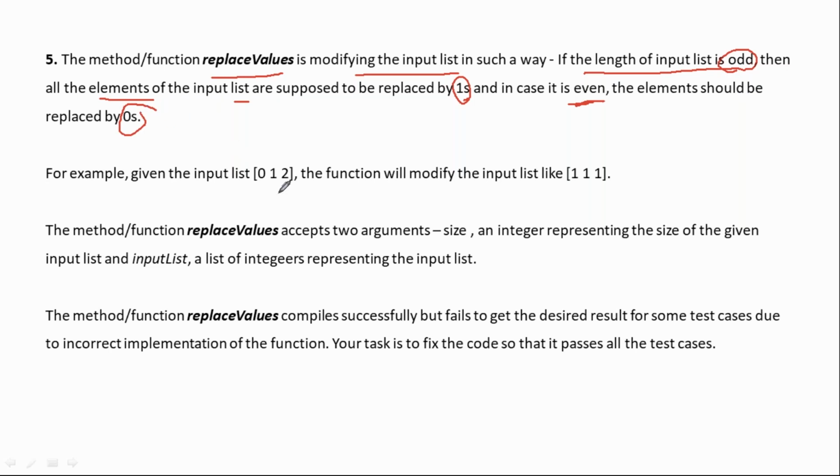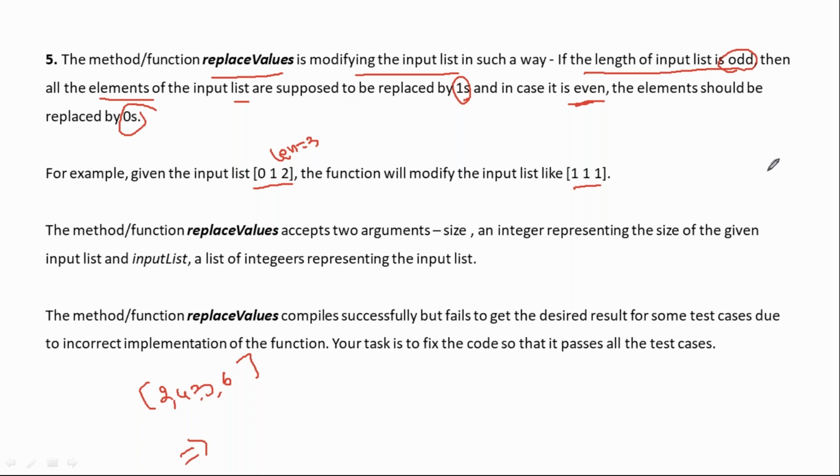As per the example, you see right now this is the list given. What is the length of this list? Here length is 3. So the length is odd, which means all values are replaced by 1 1 1. If for example I give the input as 2 4 3 6, this is the input given. Now for this, what is the output? Anyone?